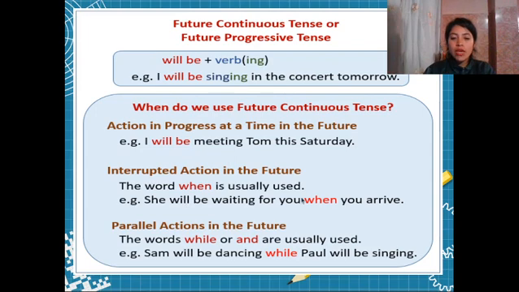And also here we have an interruption. She will be waiting for you when you arrive. When you arrive is in present simple, of course, right? This present simple interrupts the future continuous, right? And parallel actions, like Sam will be dancing while Paul will be singing, right? Two actions that happen at the same time, okay?